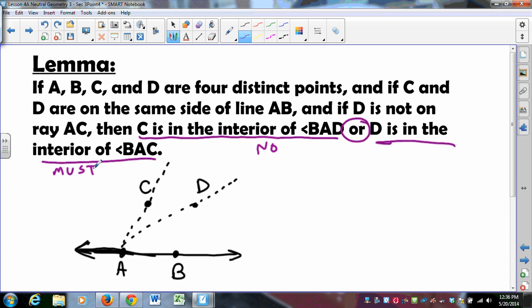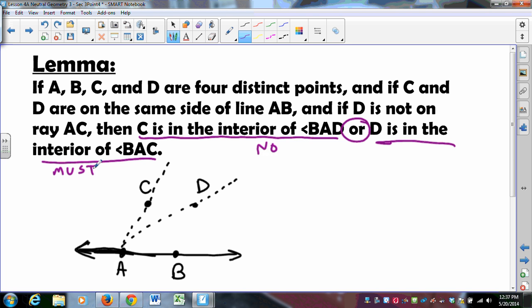We assume that one of them cannot happen and prove that the other one must happen. We could go the other way. We could assume that D is not in the interior of BAC and then show that C must be in the interior of BAD, but it suffices to say, let's have C not be in the interior of BAD, and let's show that D must be in the interior of BAC. Okay, so that's the gist.